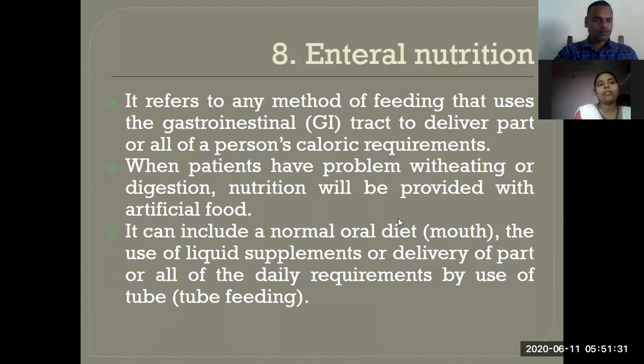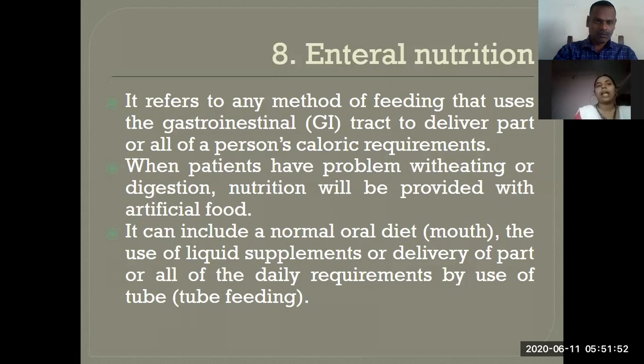This artificial food can include a normal oral diet given through the mouth, or the use of liquid supplements, or delivery of these liquid supplements by the use of a tube. I have attached the photo here so you can clearly understand what enteral and parenteral nutrition are.